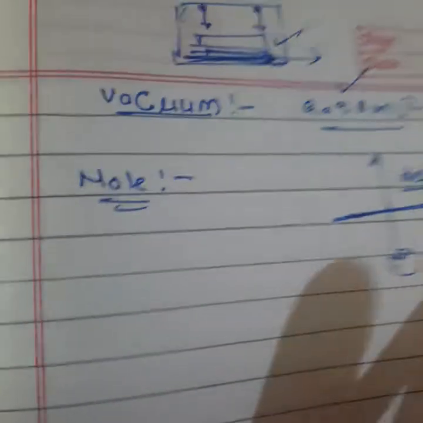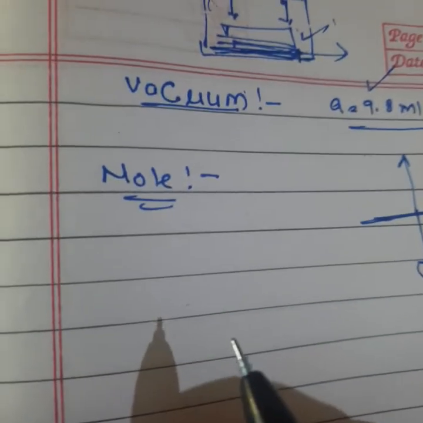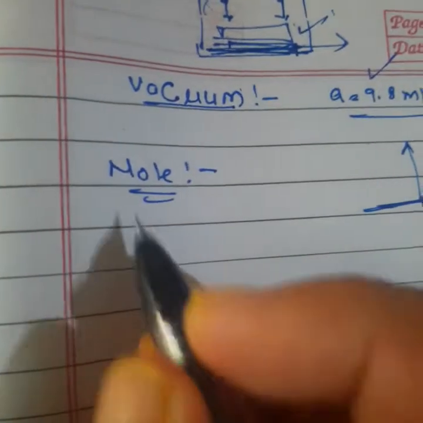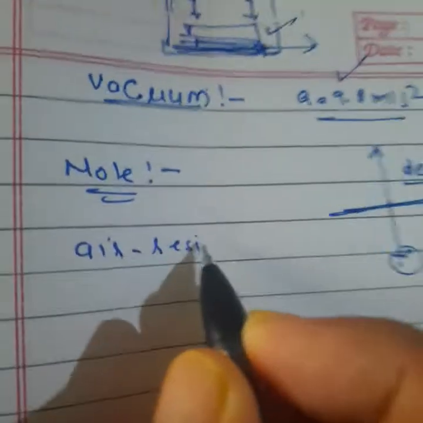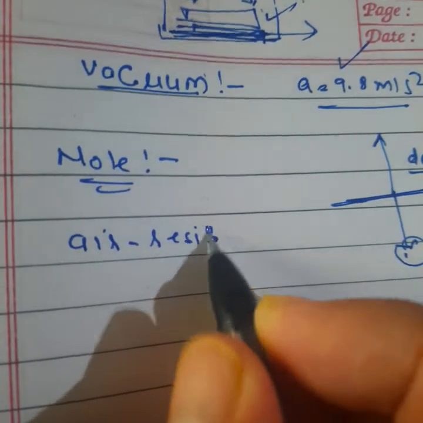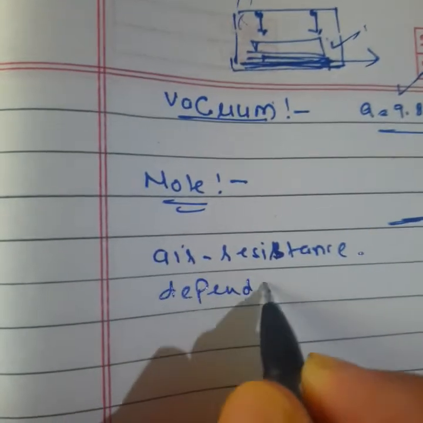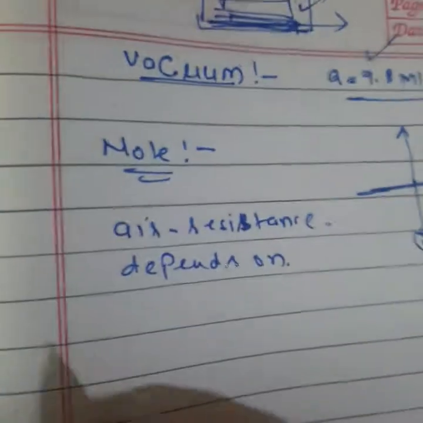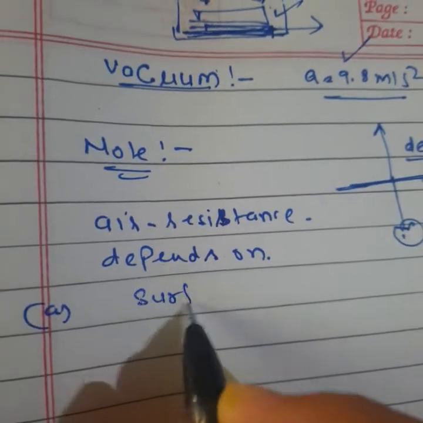Number one point we will include here: the resistance due to air. Air resistance depends on, number one, as I told you already, the surface area.